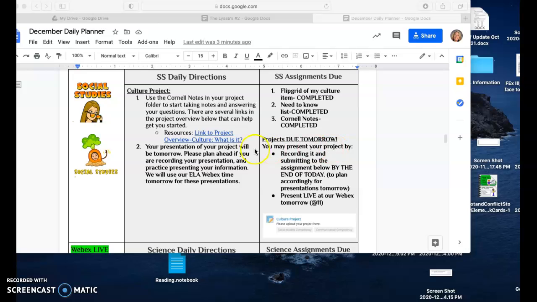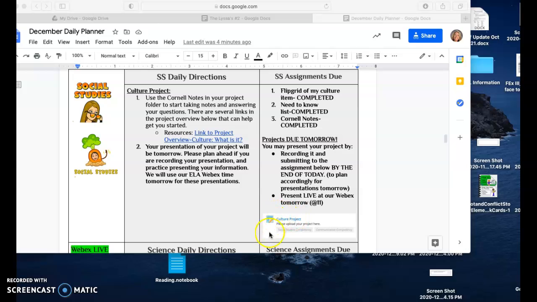Again, social studies, you've got a lot of things happening on Friday. So make sure that culture project is uploaded and ready to go. You're going to make sure that it's recorded and submitted to this culture project assignment by the end of the day. So you need to plan for that.